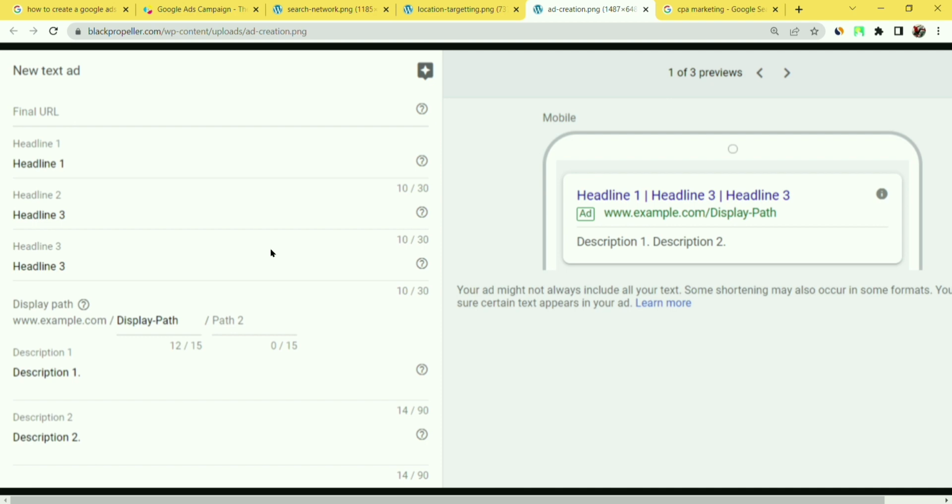The third problem they make: they use the shortened link at this option.